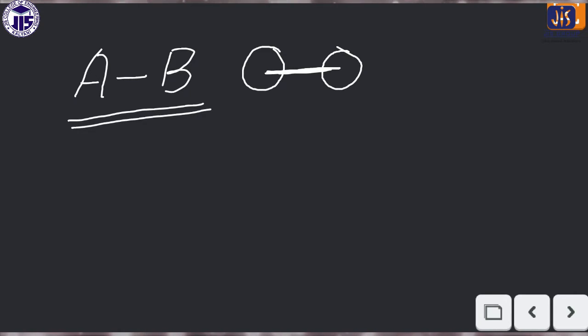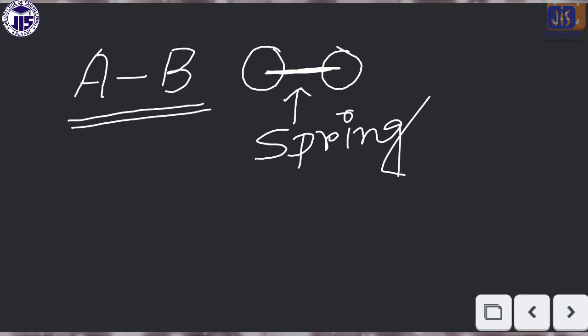The bond has a peculiar character like a spring. If we think the bond is like a spring, then we can draw the picture this way: two balls connected with a spring, isn't it?